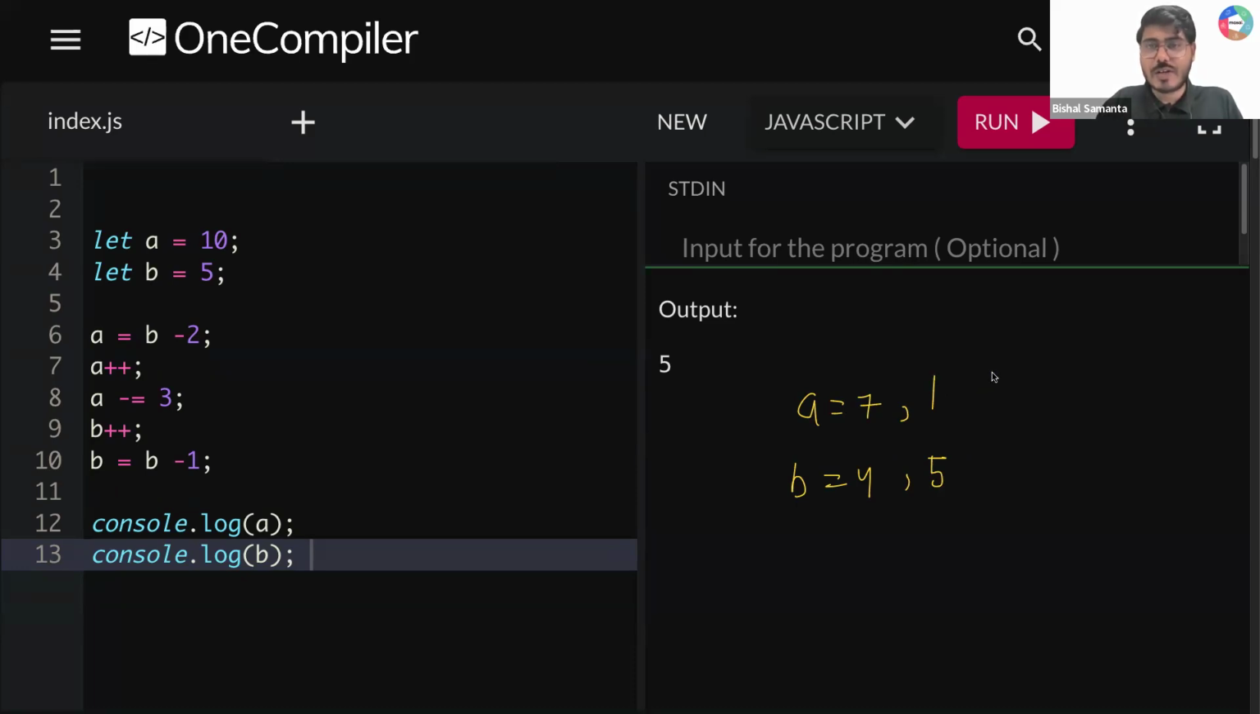A1. Okay. B5. Okay. A1, B5. Okay. A5. Okay.